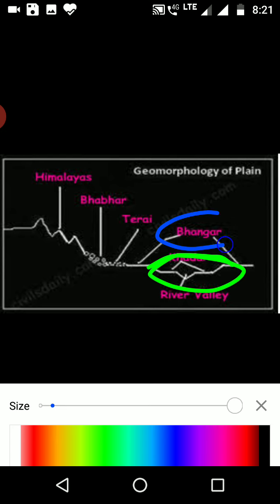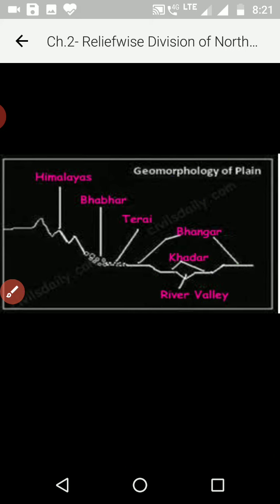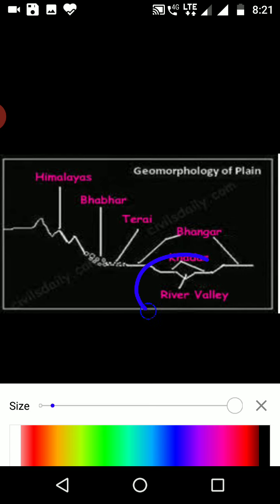Whereas if I talk about the Bhangar, that means the flood plains. Now will the flood come every day? No. If one time the flood is there, then maybe the next flood will come next year. So those soils will get renewed after the next flood comes. So as compared to the Khadar soils, the Bhangar soils are old, whereas these are new. They are very much new, fresh soil. So fertility wise, the Khadar soils are more fertile than the Bhangar soils.